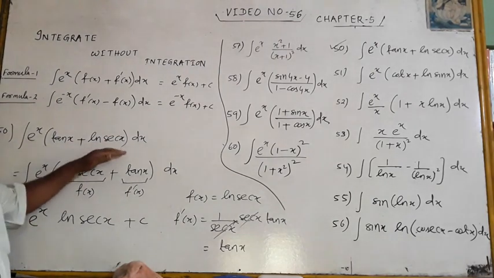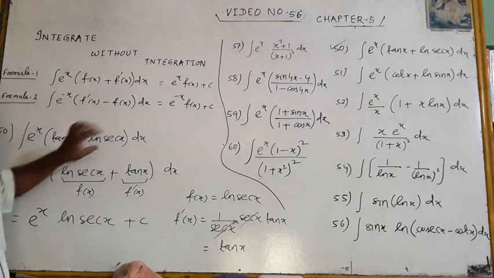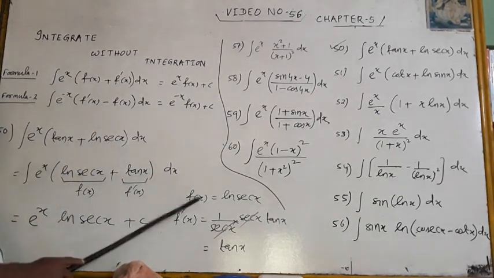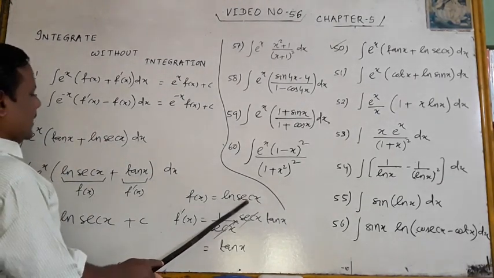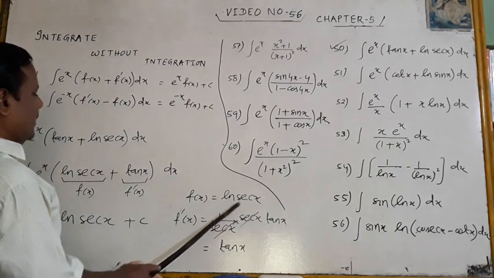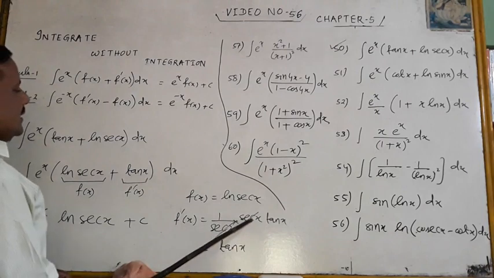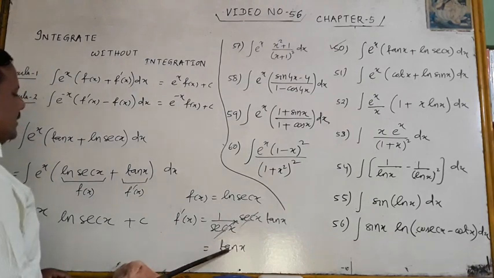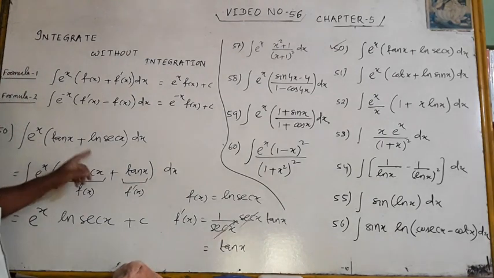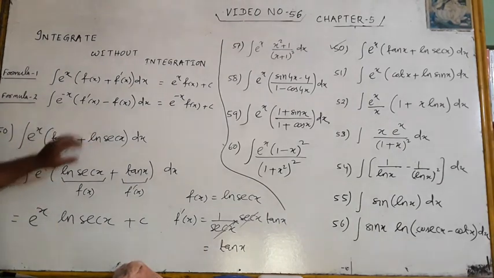Is it there? No. Now I will take ln sec x as f(x). What will its derivative f'(x) be? 1 by sec x into the derivative of sec x, that is sec x tan x. They cancel, it becomes tan x. So if I take ln sec x as my f(x), then tan x is its derivative f'(x).